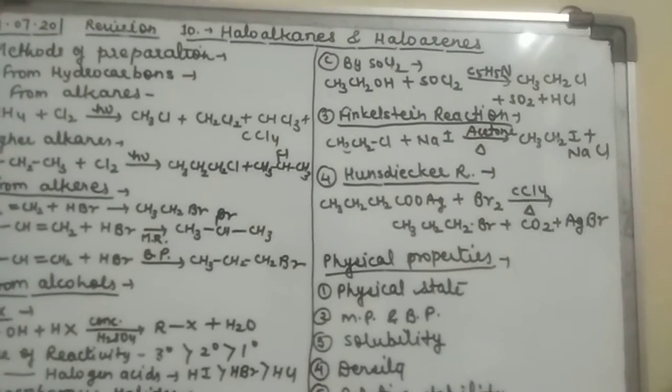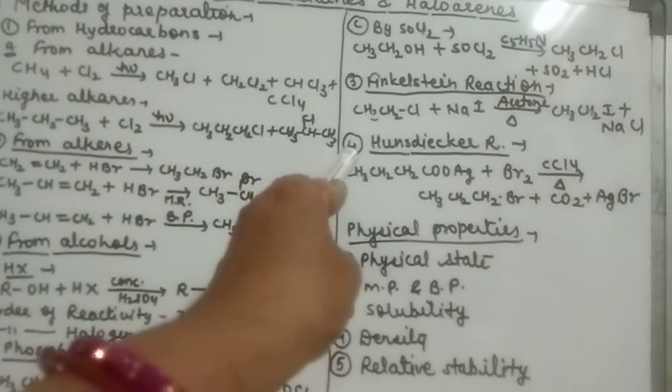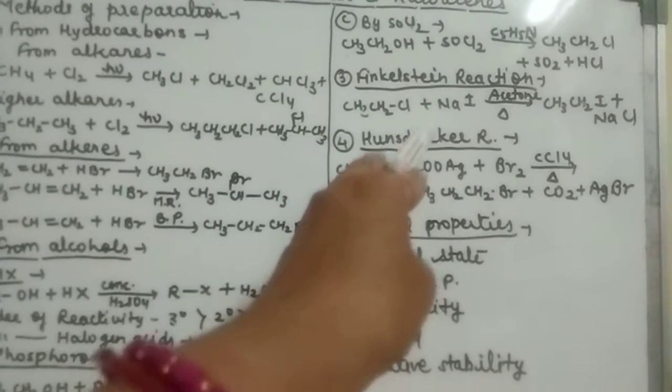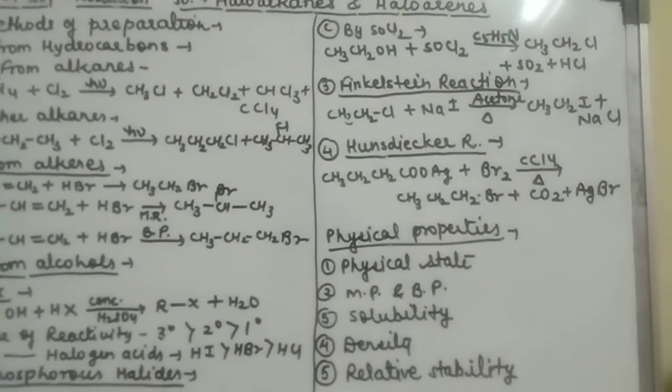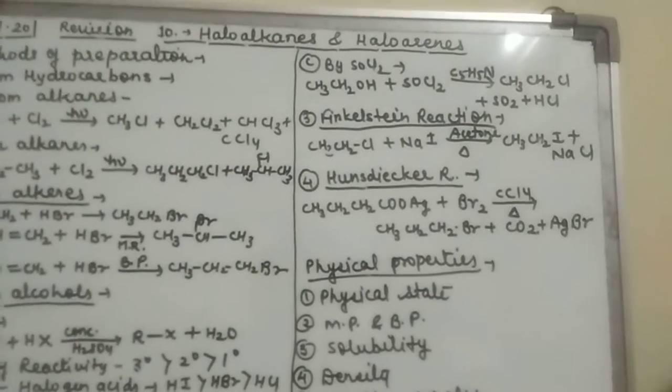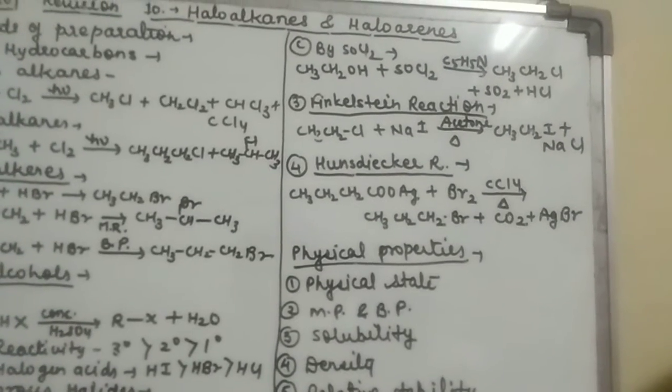Now next is the Finkelstein reaction, that is the halide exchange reaction. We have to take chloroethane, CH3CH2Cl. It is going to react with NaI in presence of acetone, and we get CH3CH2I plus NaCl. So this is the halide exchange reaction known as the Finkelstein reaction.